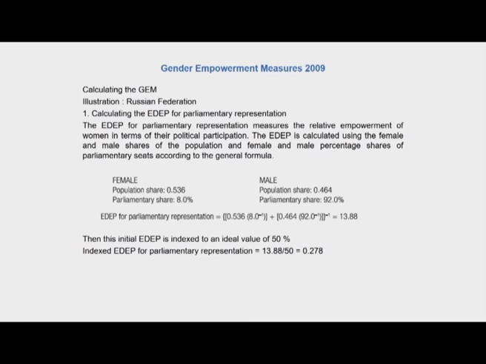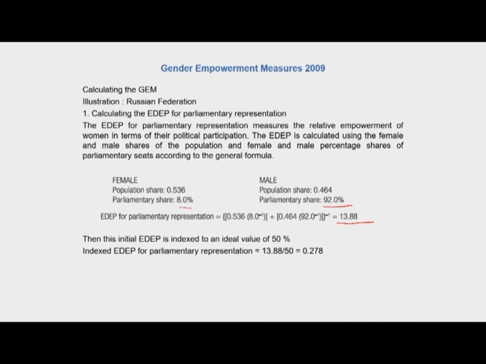So here let us look at a small illustration based upon the data for Russian Federation. We have first calculated the EDEP for parliamentary representation. It measures the relative empowerment of women in terms of their political participation. In terms of population share, females 0.536, males 0.46. Parliamentary share, if you look, is only 8% compared to male 92%. And based upon this data, the EDEP for parliamentary representation comes out to be 13.88.